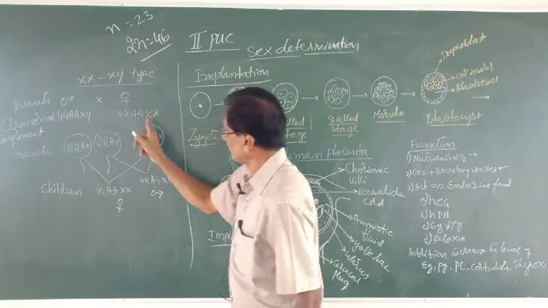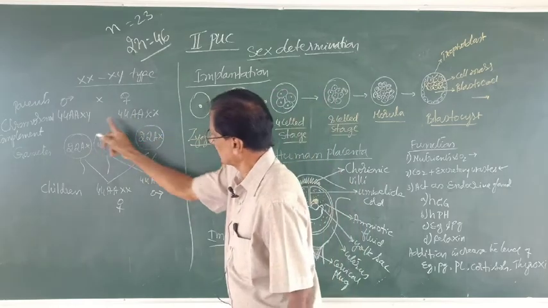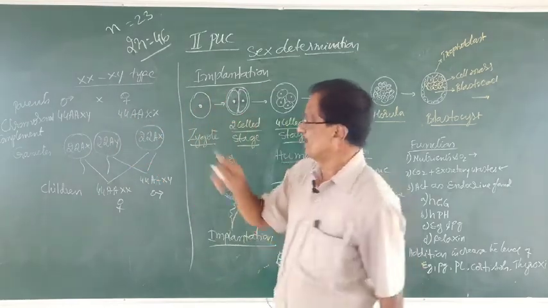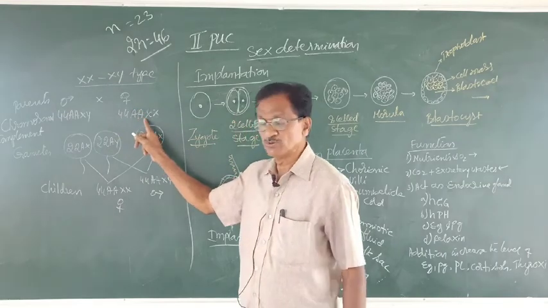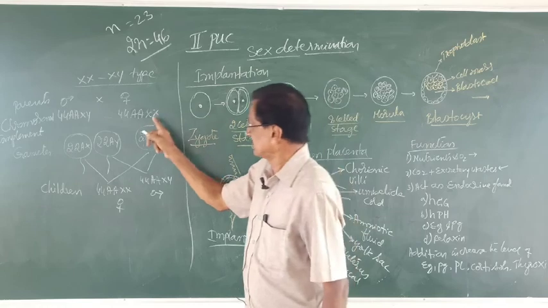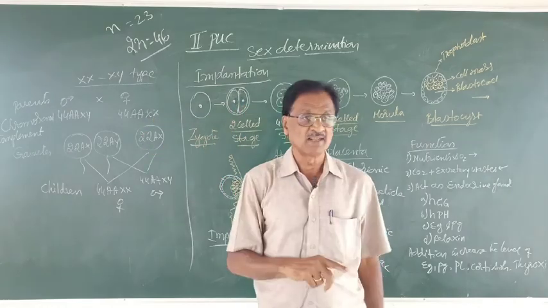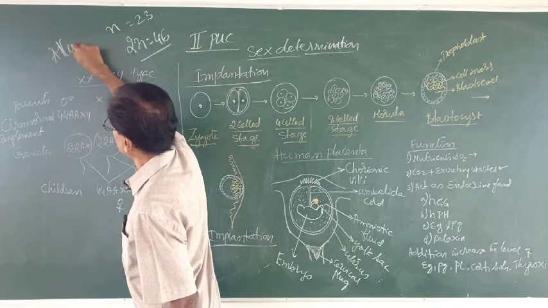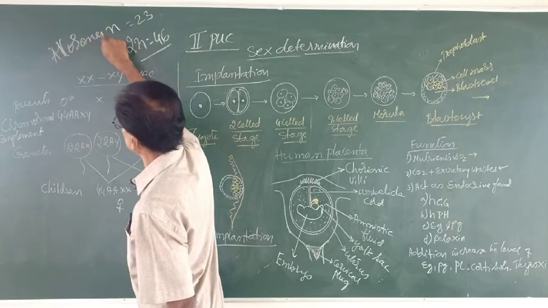In case of female, similarly, there are 46 chromosomes. Out of them, 44 are autosomes and the remaining 2 are the sex chromosomes, or allosomes. Sex chromosomes can even be called allosomes.